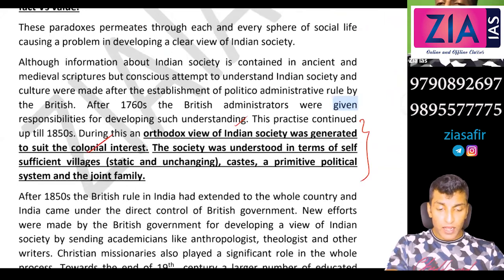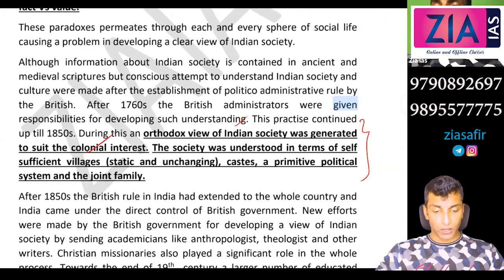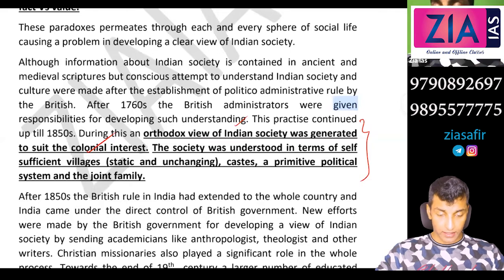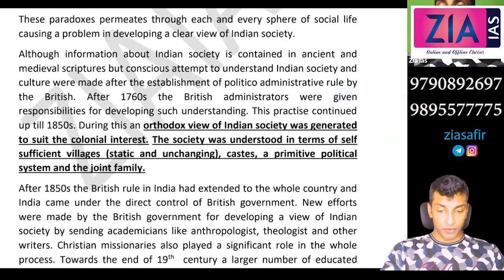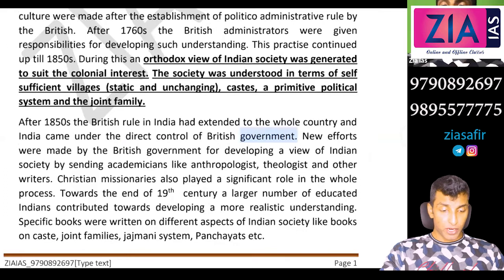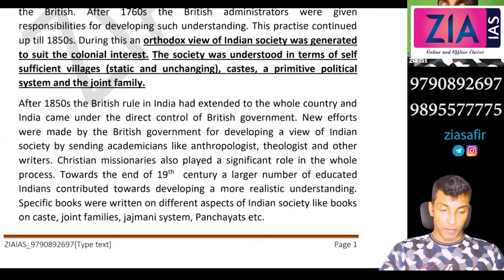I've told you the British administrators highlighted the orthodox, traditional character, and completely maligned India. They only highlighted the bad aspects of India, and claimed that their role was to civilize and modernize India. That's the so-called white man's burden. Society was understood in terms of self-sufficient villages, caste, a primitive political system, and joint family.